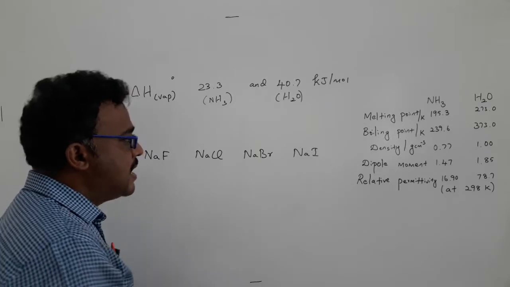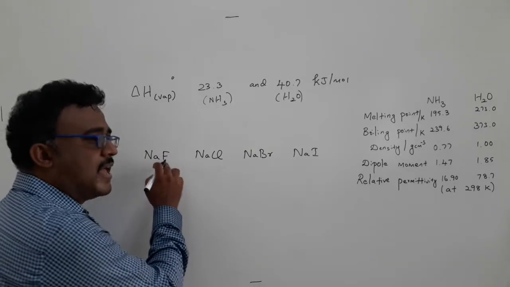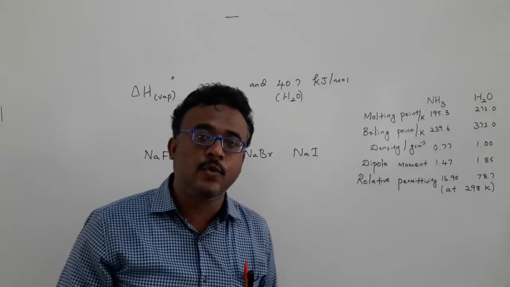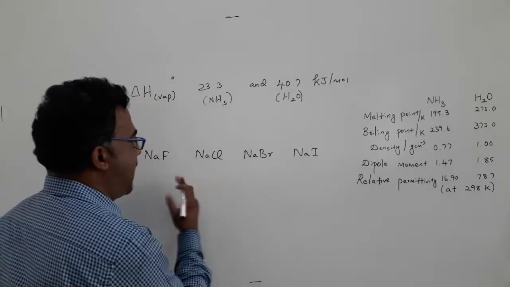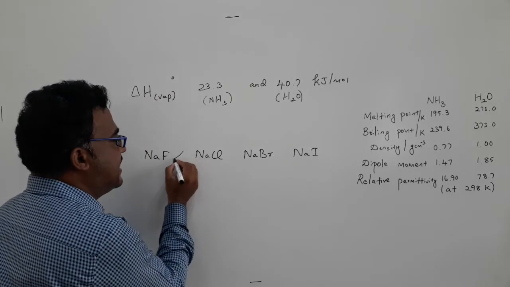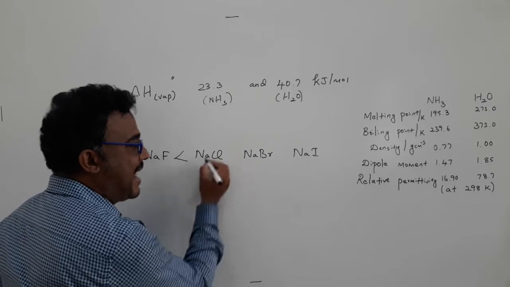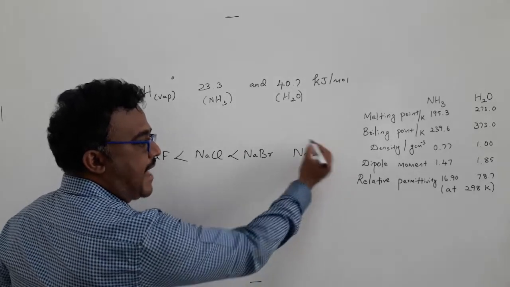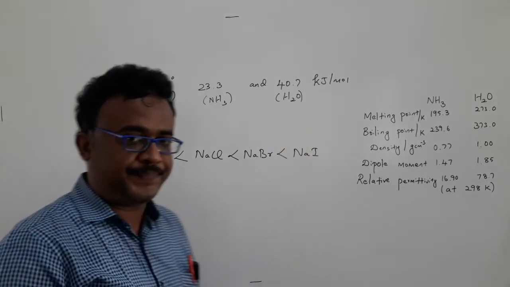But in liquid ammonia, sodium fluoride has very low solubility. Most fluorides are insoluble in liquid ammonia. Sodium fluoride has lower solubility than sodium chloride, sodium chloride has lower solubility than sodium bromide, and sodium iodide has higher solubility than sodium bromide.